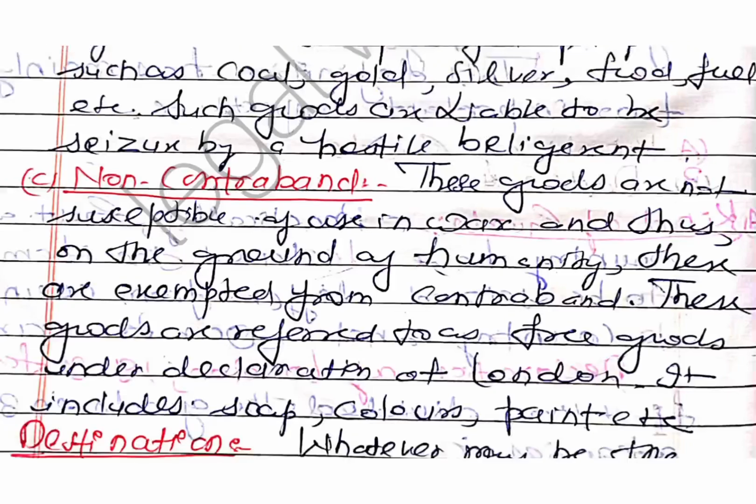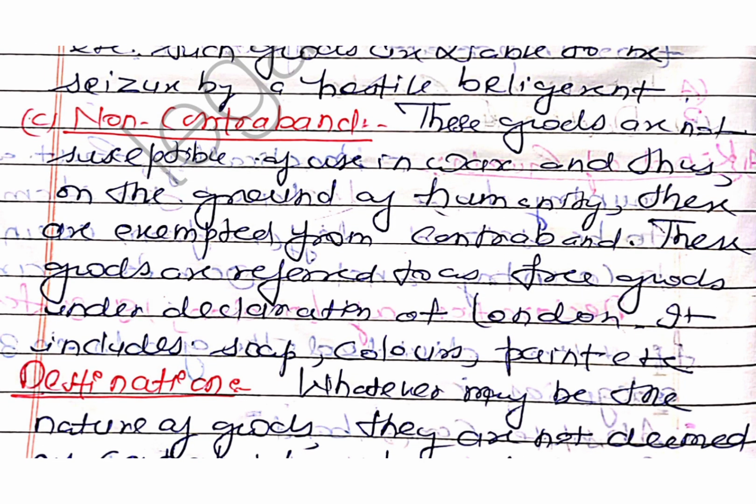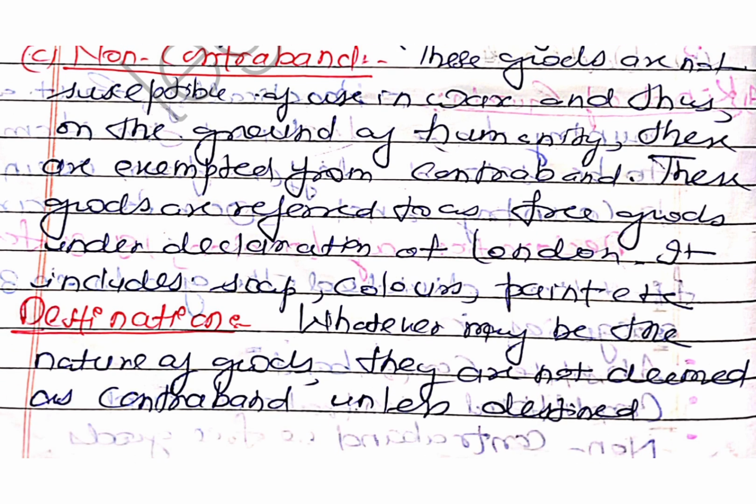And the last one is non-contraband or the free goods. Such goods are not susceptible to use in war, and thus on the ground of humanity, these are exempted from the contraband. And these goods are referred to as free goods. Under the Declaration of London, it includes soaps, color, paint, etc.